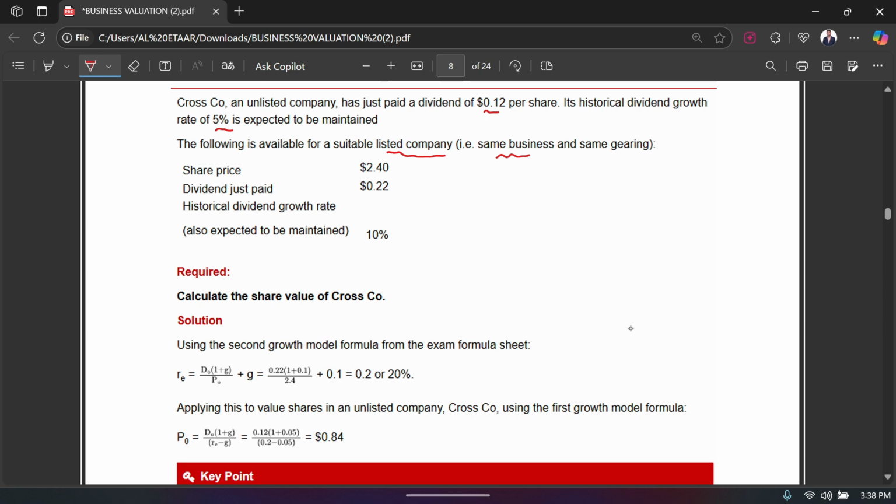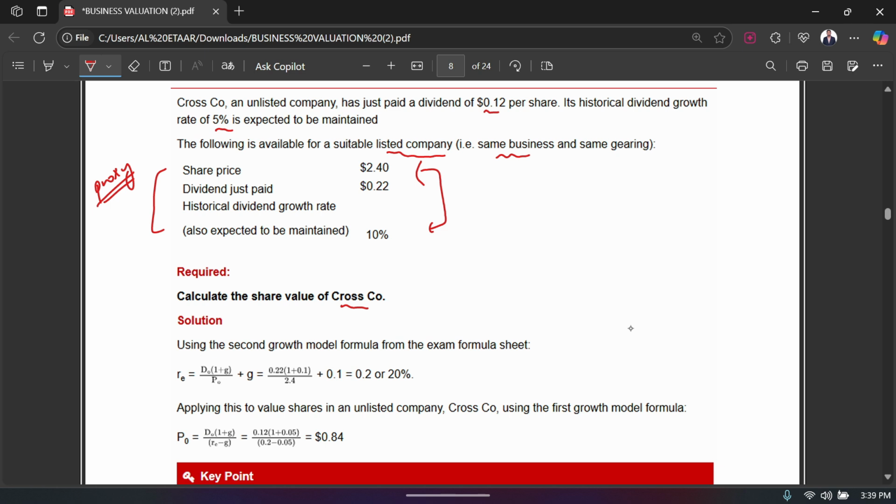So this is the data of proxy companies, right? They would have selected a single proxy company operating in the same industry, like the Cross Company, and they have given you data for that company. Now what is required from us is to calculate the share value of Cross Company. So how am I going to calculate the share value of the Cross Company?